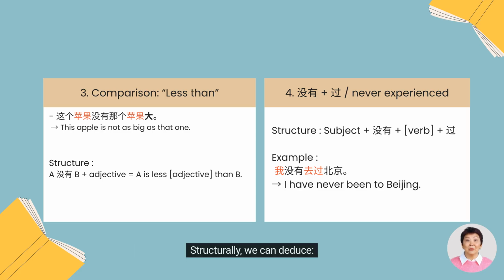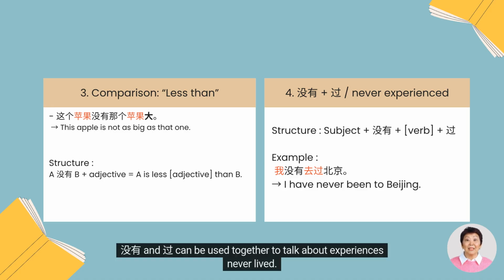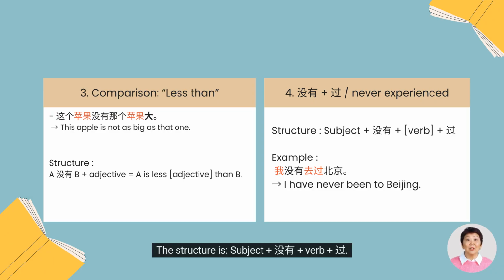Structurally, we can deduce: A méiyǒu B adjective equals A is less than B. Méiyǒu and guò can be used together to talk about experiences never lived. The structure is subject méiyǒu verb guò. For example, 我没有去过北京. I have never been to Beijing.